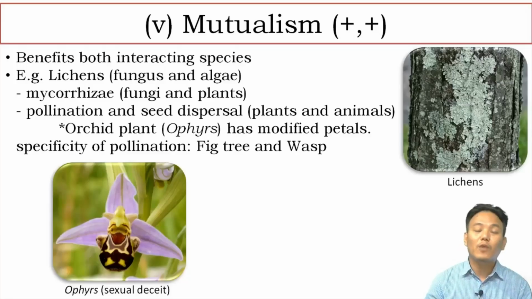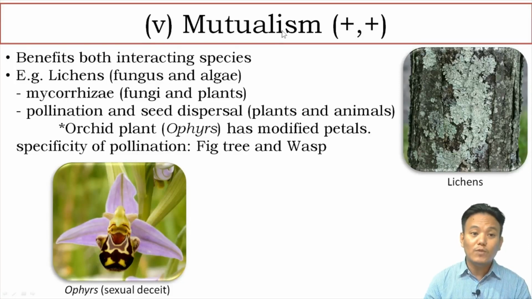The fifth type of population interaction is mutualism. In mutualism, both the interacting species get benefited. So therefore, we have two positive signs over here. We have to remember some examples in mutualism, that is lichens. Lichens are formed by symbiotic association between fungus and algae.